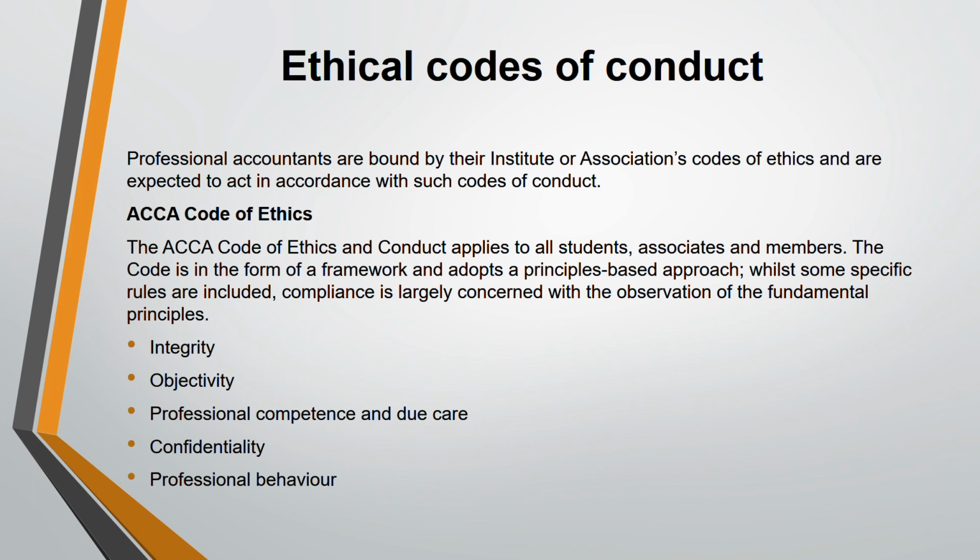Okay. Professional behavior. Professional behavior means you are not doing anything that brings a discredit to your profession. Okay. For example, you being an accountant, you are hanging out with the financial manager day night, you are being very familiar. So this shows that you are not independent. Okay. This shows that whatever they tell you, you will be listening. Okay. This makes you appear like this. So that's not a professional behavior. So these are the five.